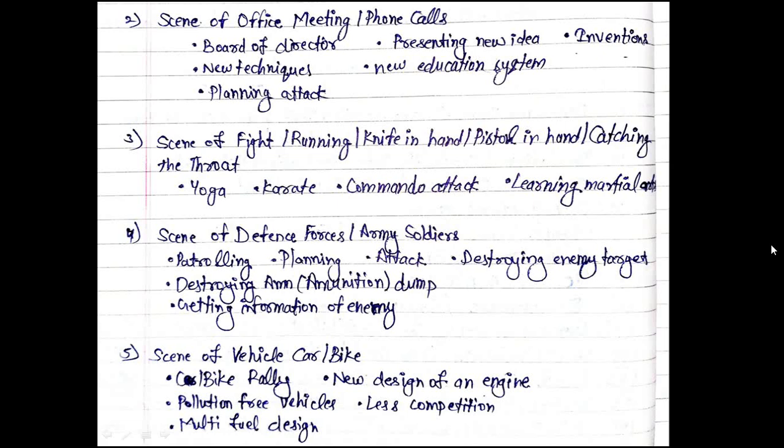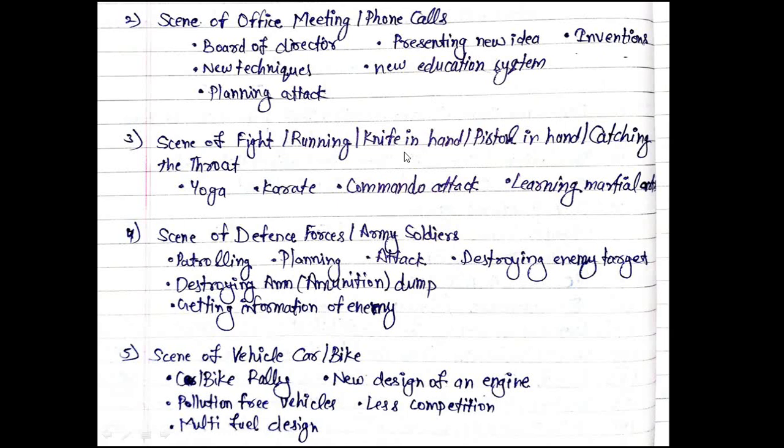So like this you have to give the name of your project and ideas. Don't write vague, bogus ideas, like just "he was presenting a new idea, new techniques and all". No, you should also mention what his technique was. The assessors are looking at whether you are giving the name of the technique or not. Anyone can say that a new technique is coming, but what is that new technique?